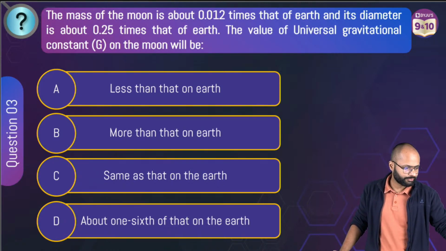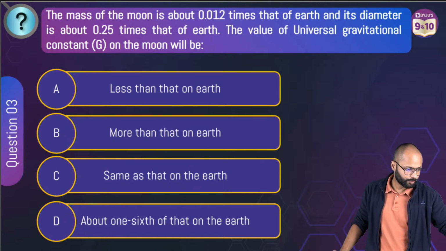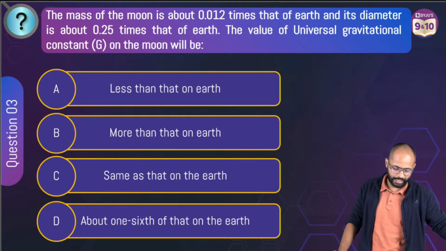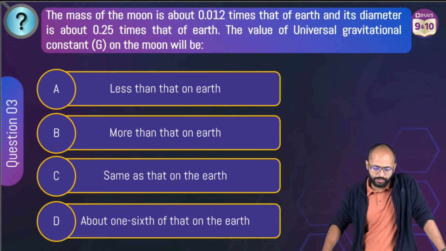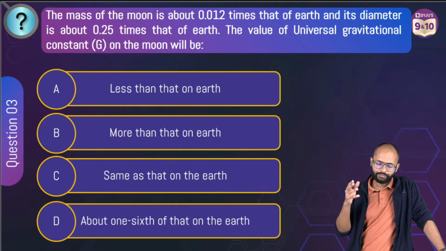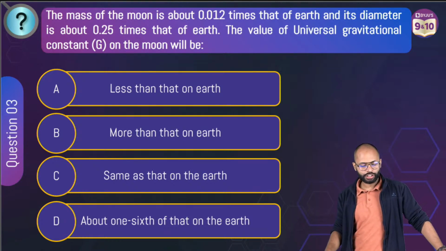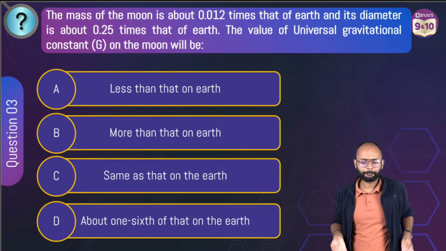The mass of moon, it seems like numerical, huh? I am giving you poll by the way in this question. Hanji, the mass of the moon is about 0.012 times that of Earth, and its diameter is about 0.25 times that of the Earth. The value of universal gravitational constant G on the moon will be, 4 options. Come on.